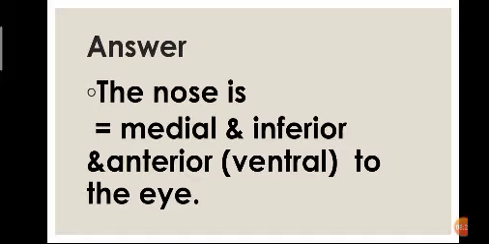The nose is medial, inferior and anterior (ventral) to the eye.